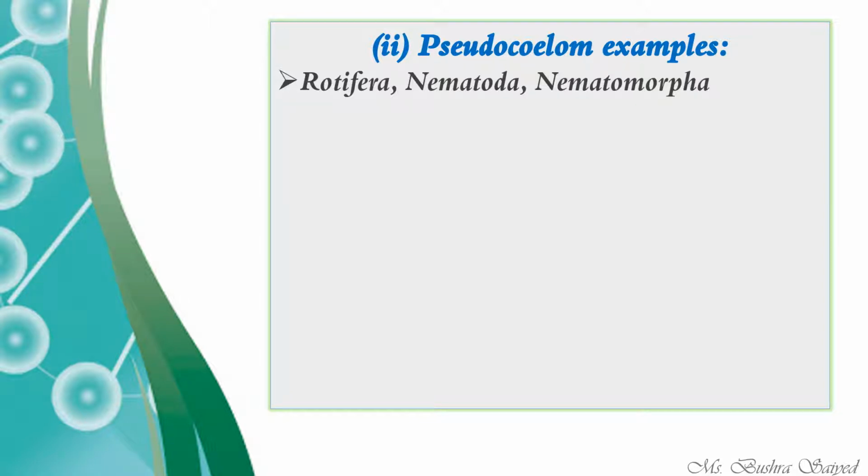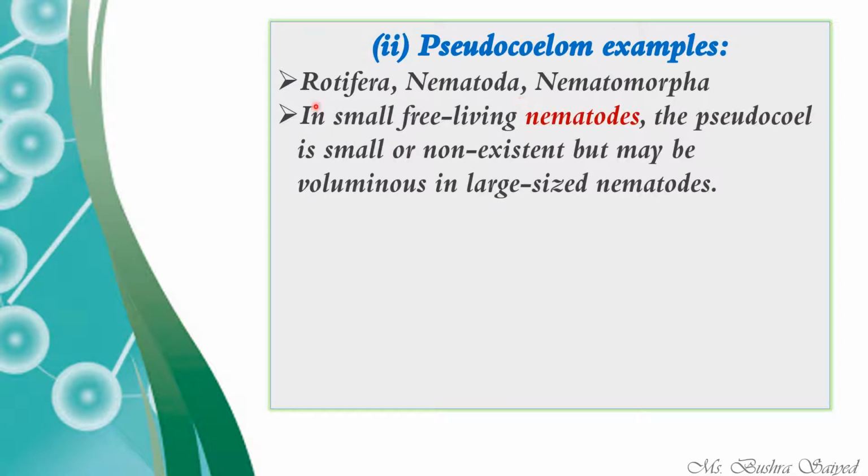You are familiar with the Nematoda. We usually call them roundworms, right? Such as Nereis. So these roundworms have pseudocoeloms in their body. Rotifera and Nematomorpha are other different phyla. Rotifera are microscopic organisms. So when we talk about nematodes, the pseudocoel is small or non-existent.